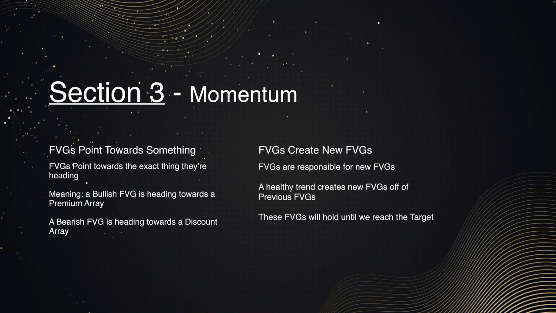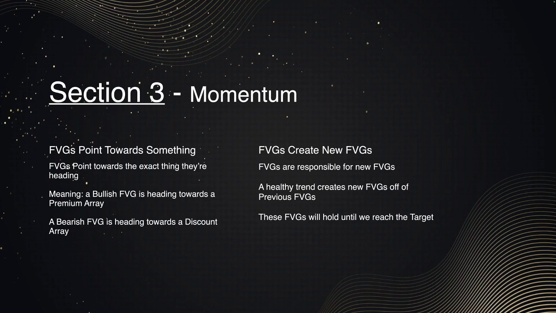So the example we saw in the chart, where we only looked at the fair value gaps and nothing else on our chart, indicated that every time we have a fair value gap and we are having a healthy trend and we are continuing higher or continuing lower, then we are creating new fair value gaps off of that. Meaning that if we have bullish fair value gaps and we trade back into a bullish fair value gap, we always expect a new bullish fair value gap to be created off of that.